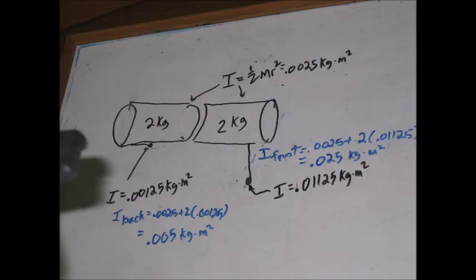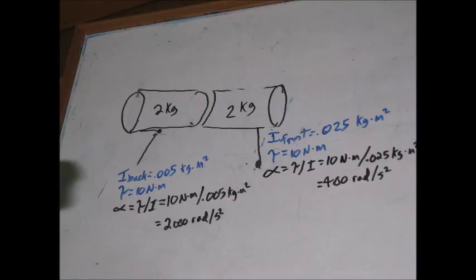Next, we'll sum up the inertia of Ginger's entire front half, one tube and two stretched out paws, remembering that the inertia of an object is just the sum of the inertias of its parts. So 0.0025 and twice 0.01125 gives us 0.025 kilogram meters squared for the front half. Ginger's back half has its paws in, giving a lower inertia of 0.005 kilogram meters squared. Next, we'll compute the angular acceleration of Ginger's halves.